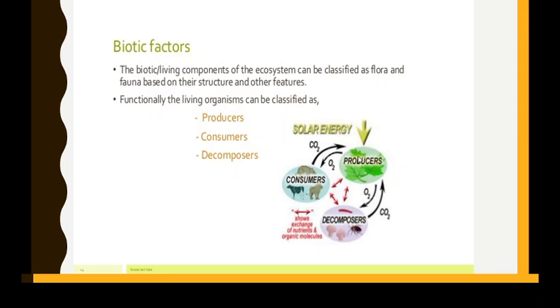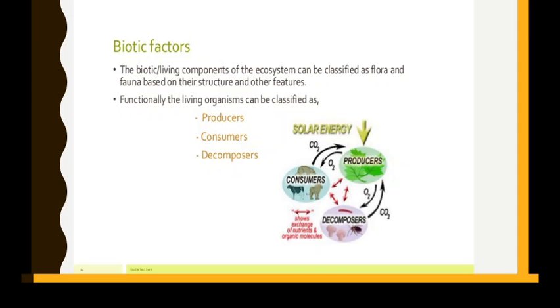So carbon dioxide is consumed and the oxygen is released, which is taken by the consumers, right? And here also the same thing happens. Producers give O2 to the decomposers and they give back CO2. So this shows the exchange of nutrients and organic molecules between the three living organisms.